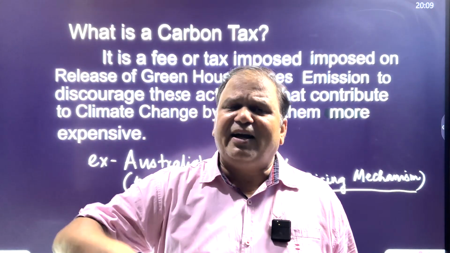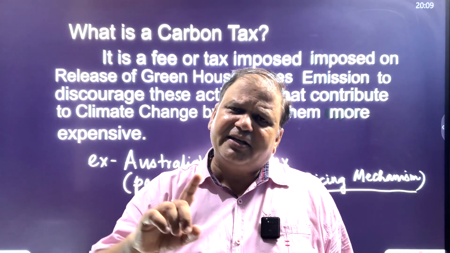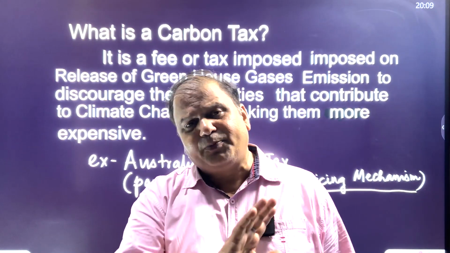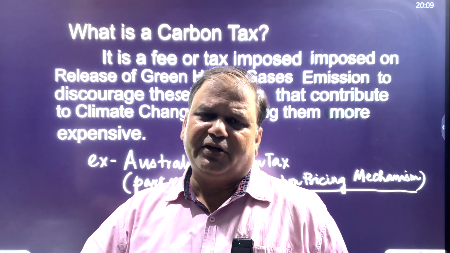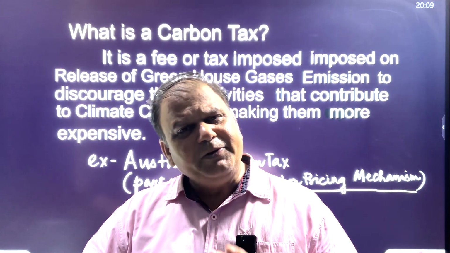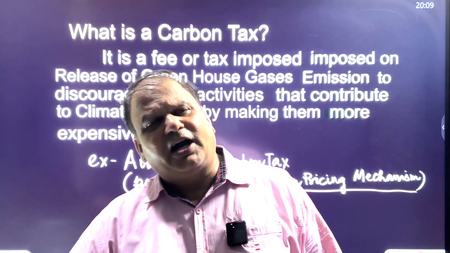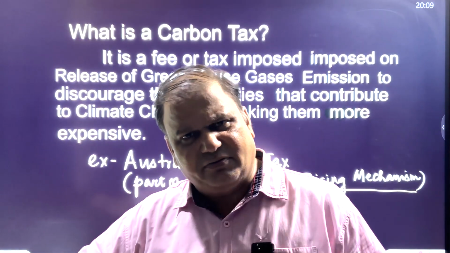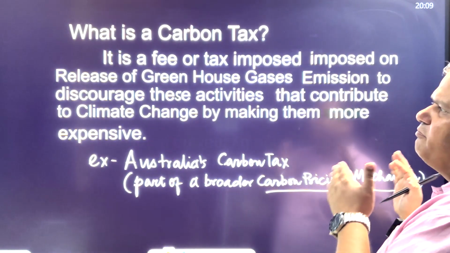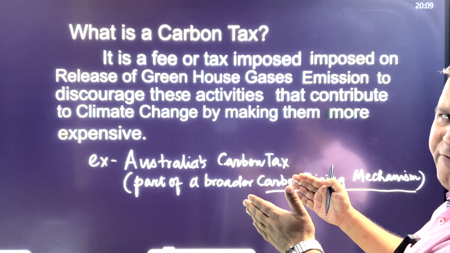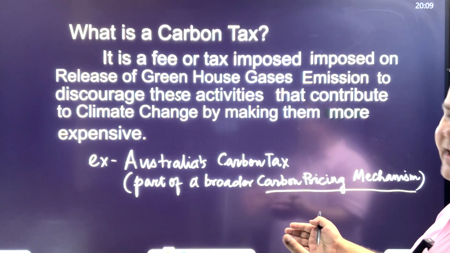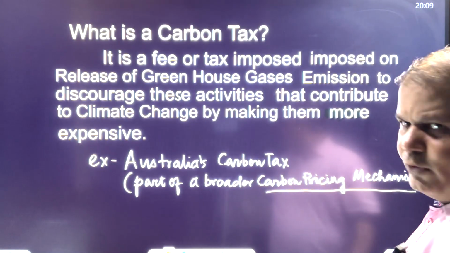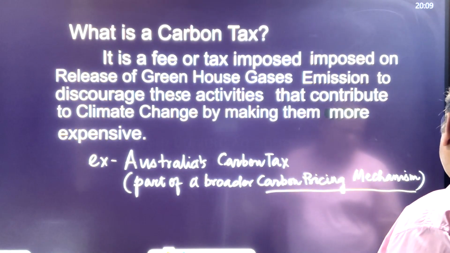तो इन पर टैक्स लगाया जाएगा कब से? इन पर टैक्स लगाया जाएगा 1 जनवरी 2026 से, जहां तक यूरोपियन यूनियन की बात है. But the UK has its own CBAM, the carbon border adjustment mechanism, which would be flagged off starting from January 2027. So we have the CBAM of the European Union, which is a threat to developing nations like India, as well as the UK's, which is also a threat to developing nations like India.